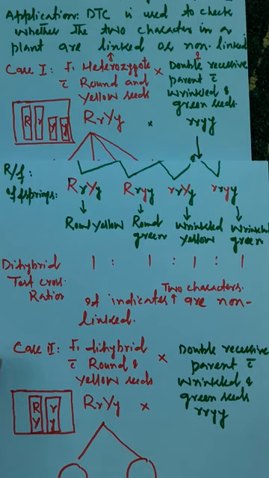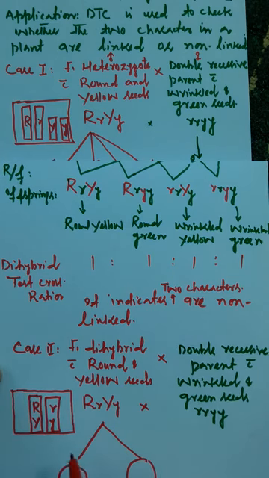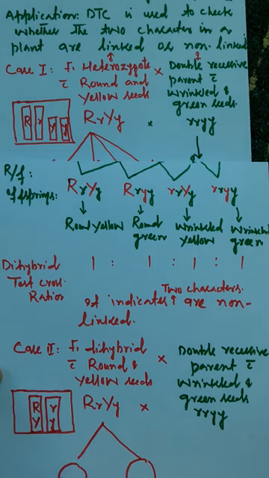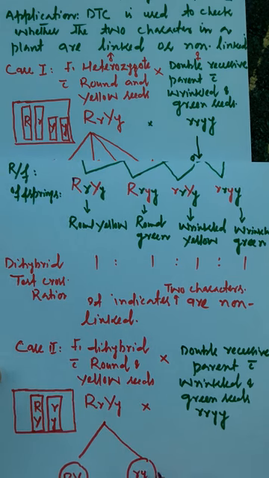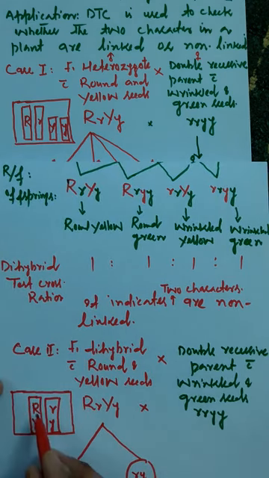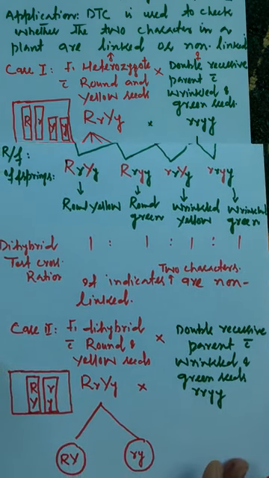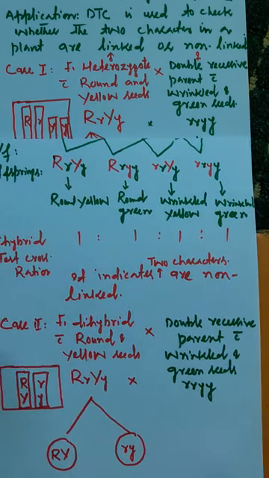That means they will not show independent assortment, and half of the gametes will carry this chromosome and half of the gametes will carry this chromosome. So half of the gametes will be capital R, capital Y, half of the gametes will be genotypically small r, small y. Where capital R, there capital Y, where small r, there small y. So only two types of gametes have been produced here. Why? Only the reason is the two pairs of alleles are linked.